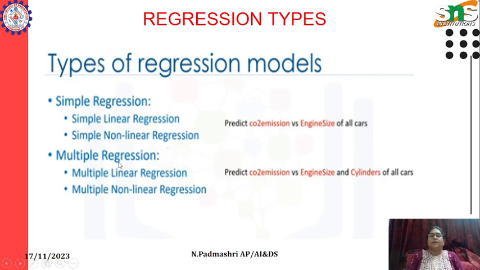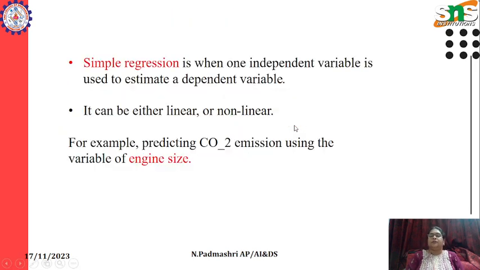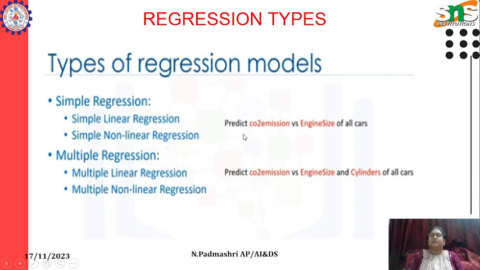For simple linear regression, we will take the same example because that will be easy for you to understand: predicting CO2 emission versus engine size of all cars. Here, in these two fields, CO2 emission is one field and engine size is the other.